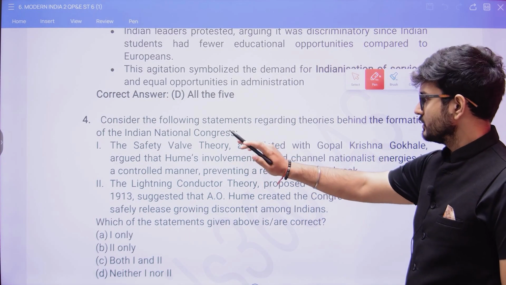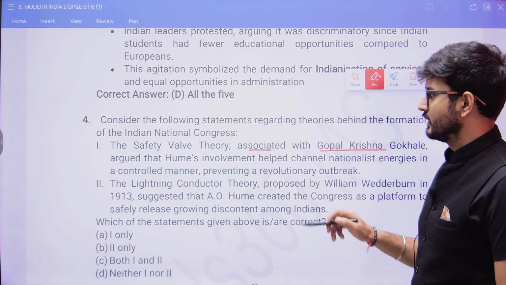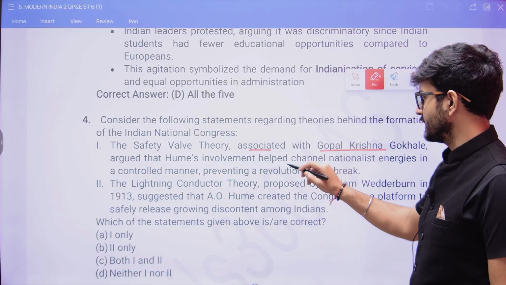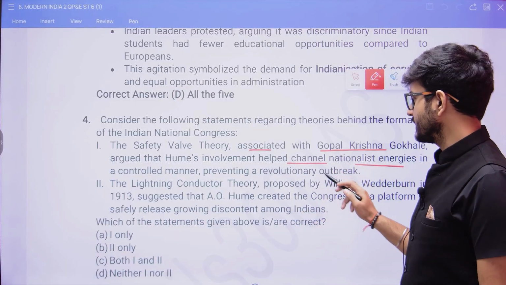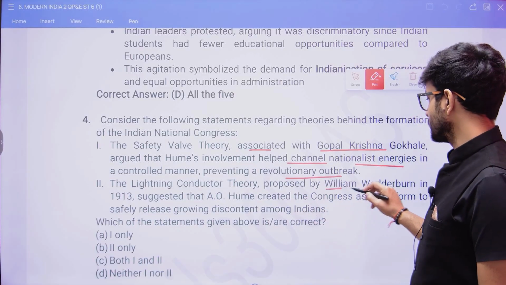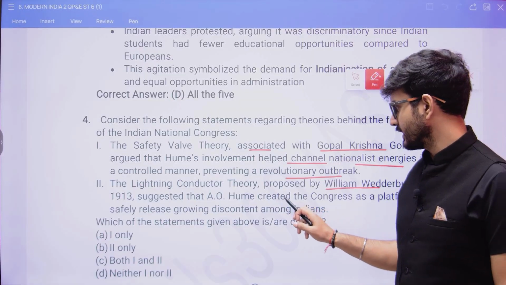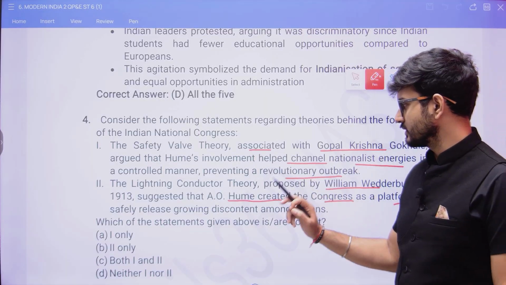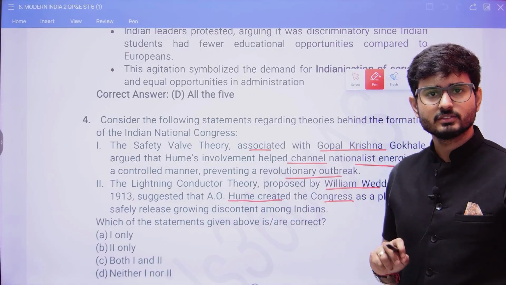Now the safety valve theory was associated with Gopal Krishna Gokhale, in which he argued that Hume's involvement helped channel nationalistic energies in a controlled manner, preventing a revolutionary outbreak. All right. The lightning conductor theory, proposed by William Wedderburn in 1913, suggested that A.O. Hume created the Congress as a platform for safety release of growing discontent amongst Indians. Okay, so what is going to be the answer for this?